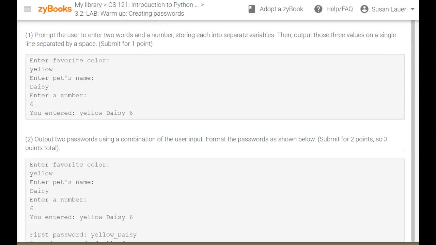3.2 is an exercise in concatenating, especially with things like strings and integers put together. So you're going to enter 2 words and a number and play with them to come up with a formatted password. So here we have yellow, daisy, and the number is 6. Yellow, daisy, and 6 is what you want to print out. So it's pretty specific what you're supposed to do. You're just asking for a couple of strings and an integer. And I recommend integer even though it doesn't say integer here, because the example uses an integer.